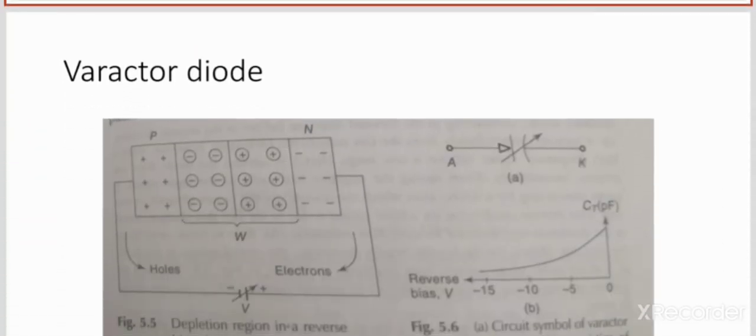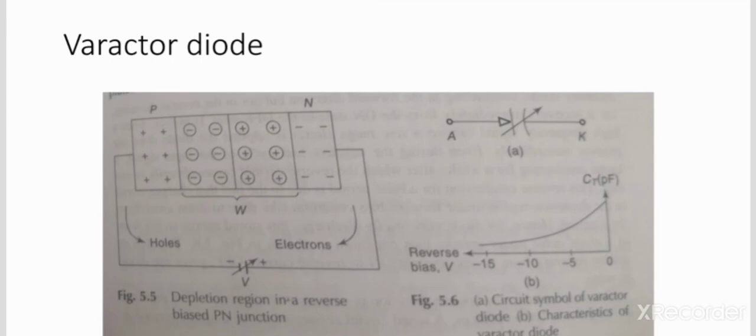Coming to the next type of special diode, that is the varactor diode. The varactor diode is also known as varicap, tuning, or voltage variable capacitor diode. Here the varactor diode is a junction diode with a small impurity dose at its junction, which has the useful property that its junction or transition capacitance is easily varied.